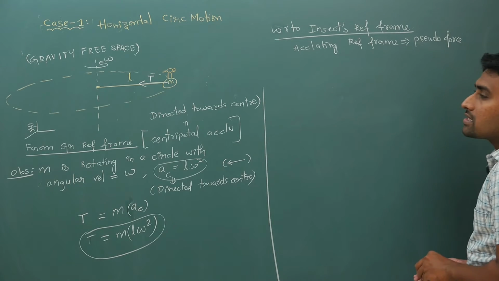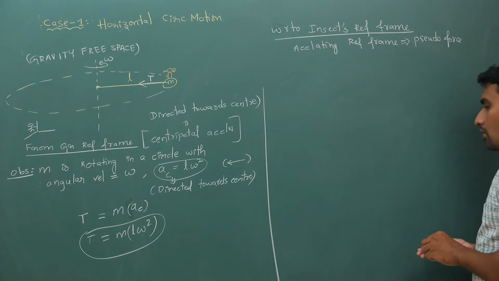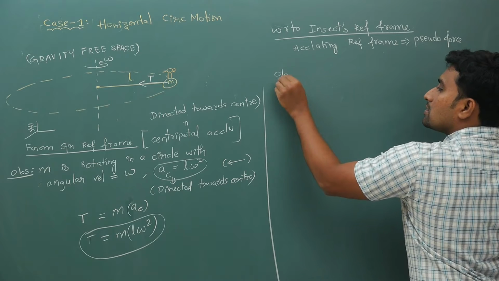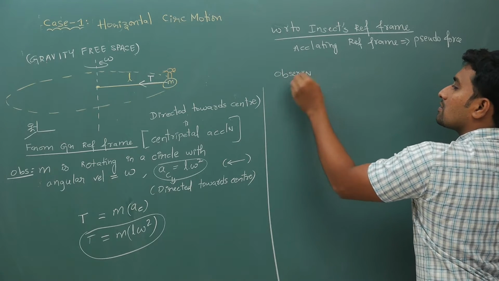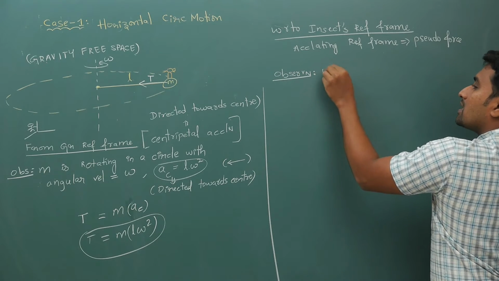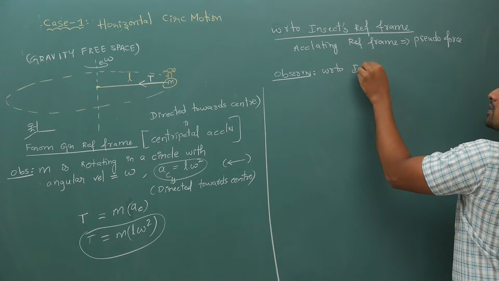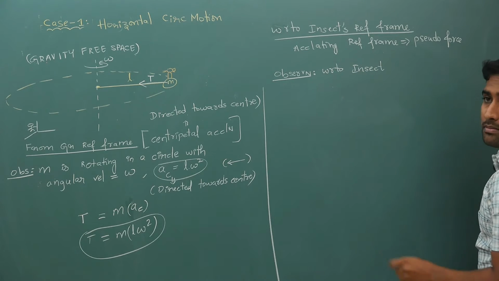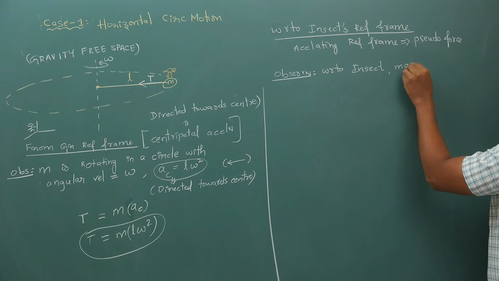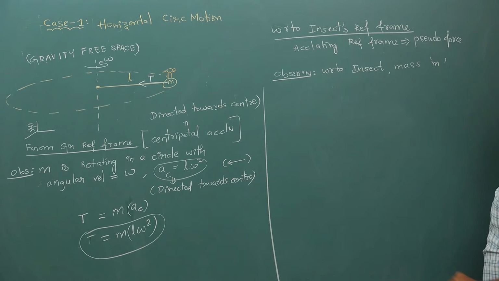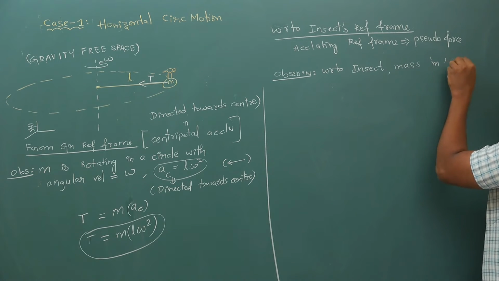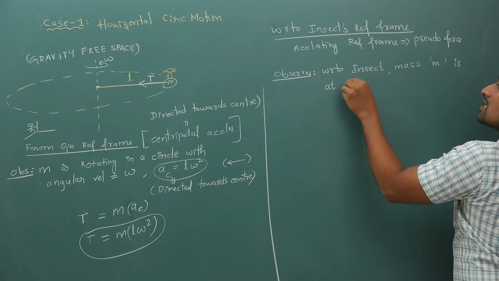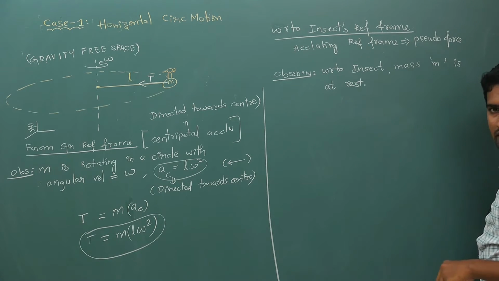So in this case, what is your observation? With respect to the insect, mass m is at rest.